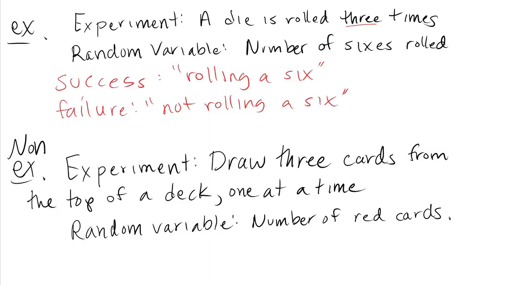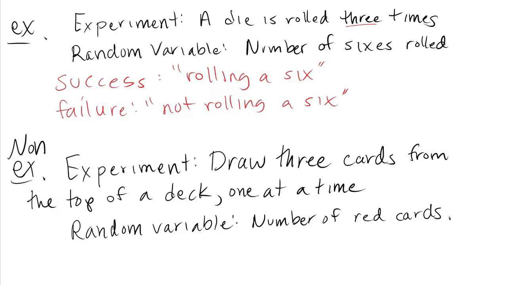That independence is the most subtle one. So let me give you an example of an experiment where the trials are not independent of one another. The non-example on this slide says our experiment is to draw 3 cards from the top of a deck one at a time, and our random variable is the number of red cards. Now we do have a fixed number of trials because we're going to draw 3 cards. We do have 2 categories of outcome because you either get a red card or a black card. We're good there. But the one I want to focus on is the independence. And these trials are not independent of one another. What happened on a previous trial affects what could happen on future trials.